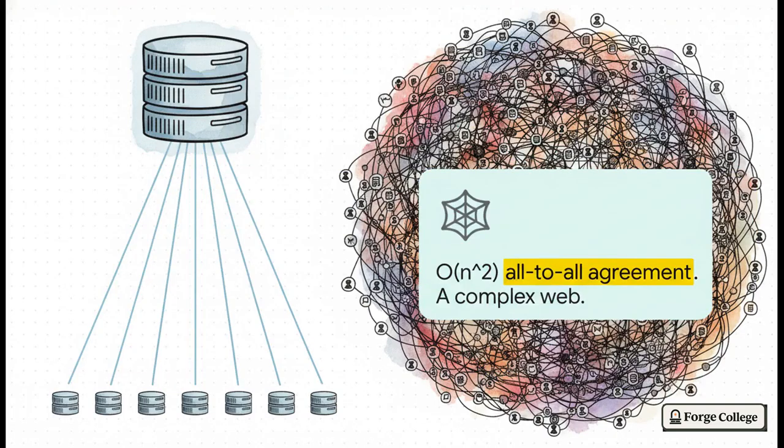To deeply understand why latency spikes as we decentralize, let's compare these two mechanisms. First, look at an O(N) dissemination model. This is essentially like a teacher making an announcement to a classroom. It's a simple, highly efficient downward flow of info. Super fast, but yeah, very centralized. Now contrast that with an O(N²) all-to-all agreement. Imagine a massive group text message where everyone has to reply to everyone else just to decide on a pizza topping. If you've ever tried to coordinate dinner with 50 people, you know exactly why high validator networks take so long to reach consensus. The messaging overhead scales quadratically.